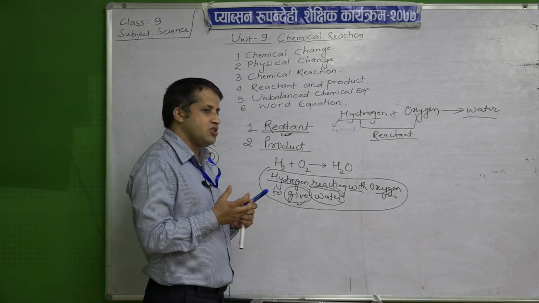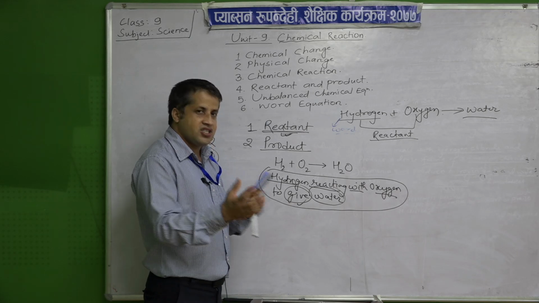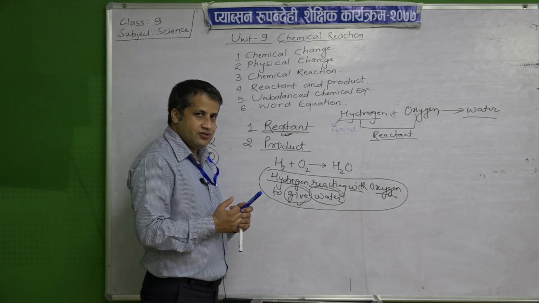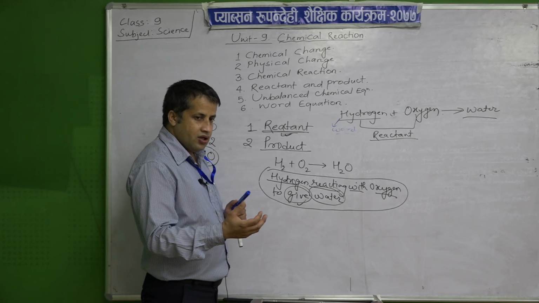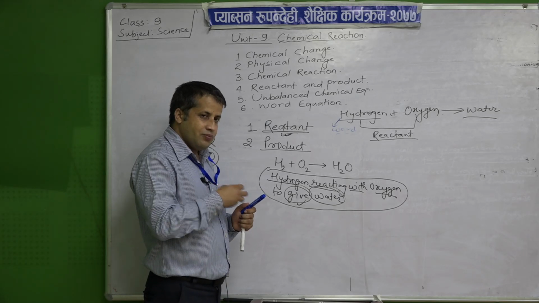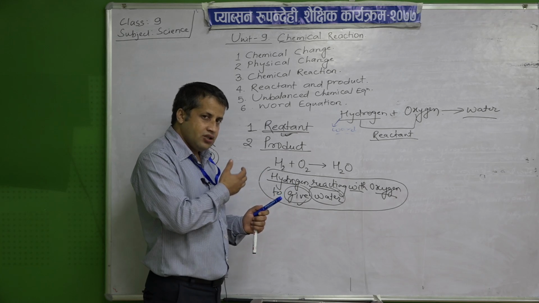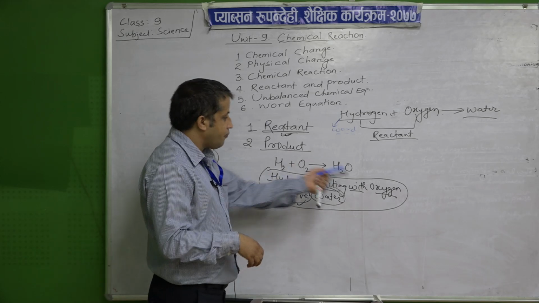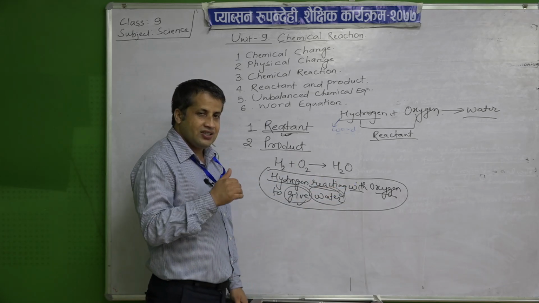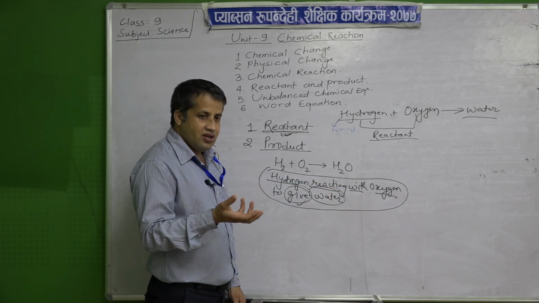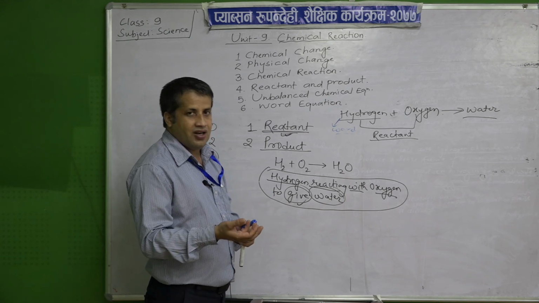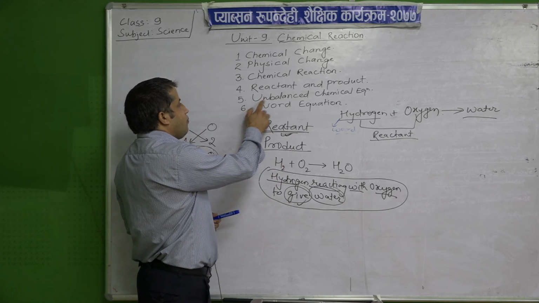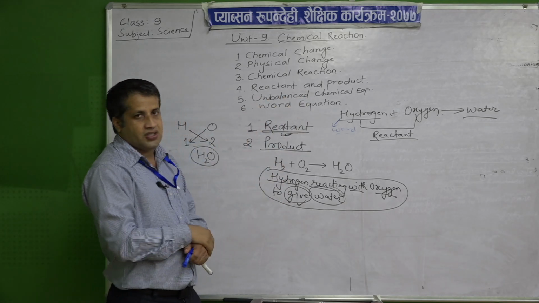So in this condition, this type of chemical equation where the number of atoms present in the reactant side is not equal to the number of atoms on the product side, you can say is an unbalanced chemical equation.